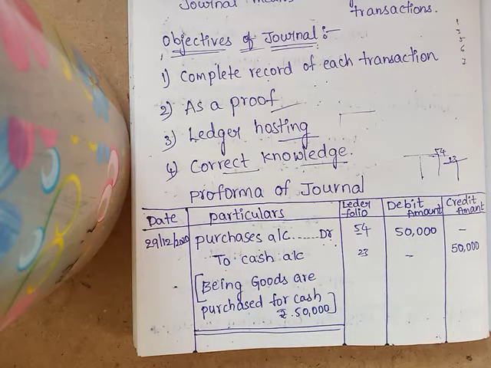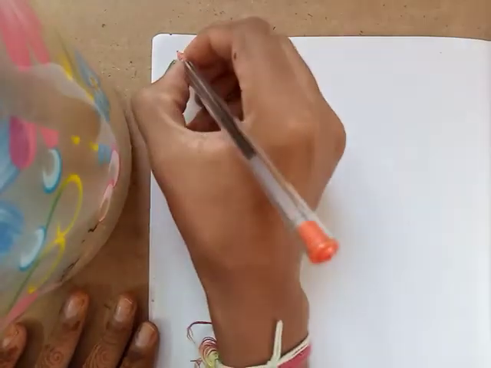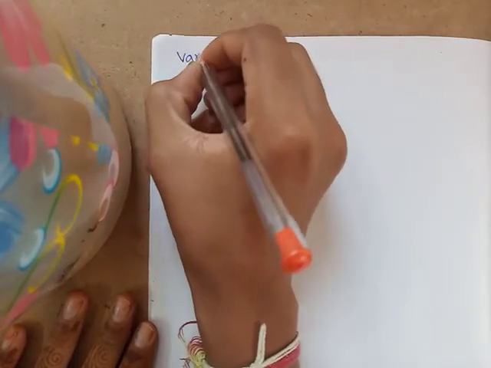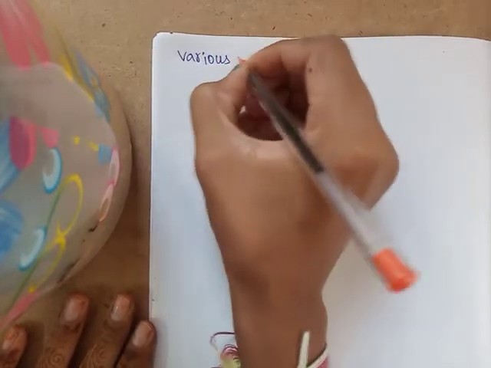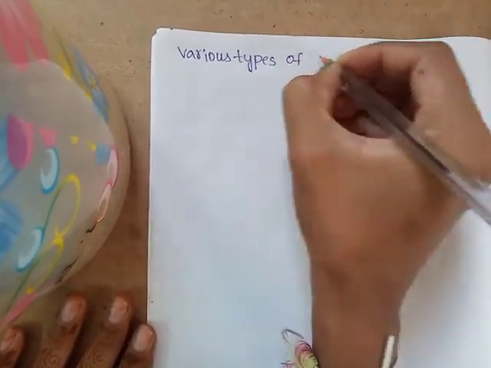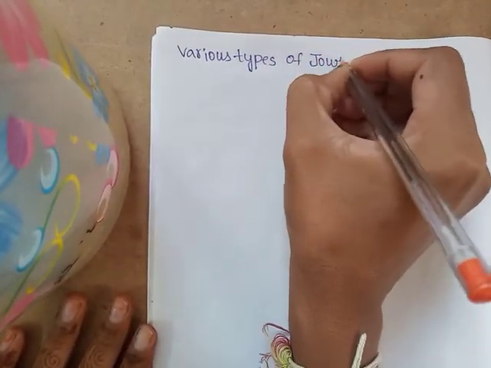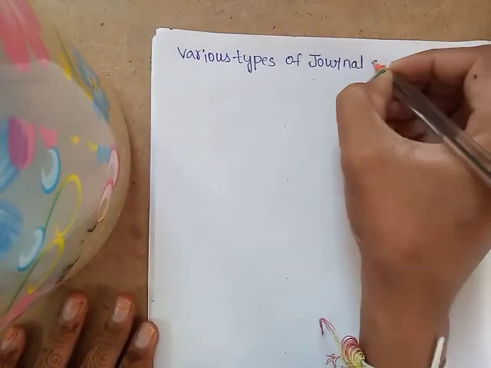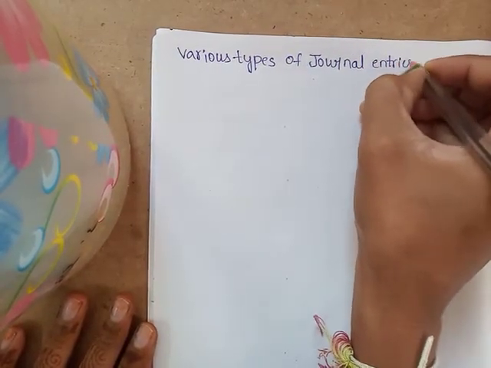Next, various types of journal entries. In journal entries also, several types will be there.